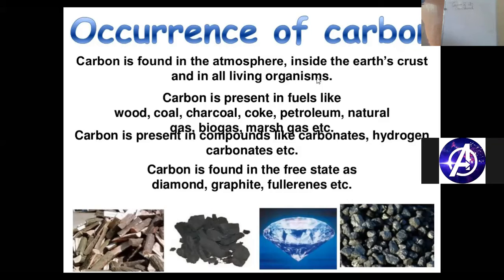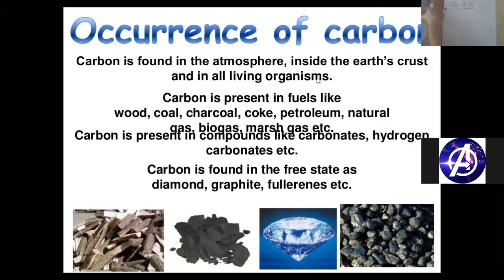The sixth place in the periodic table is occupied by carbon. Let me show you. This is the periodic table on your screen: hydrogen, helium, lithium, beryllium, boron, and carbon. This is the place of carbon in the periodic table.